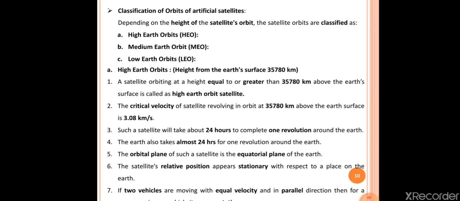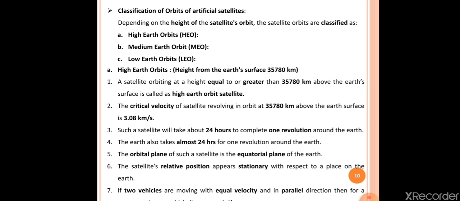Okay, so the fifth point here is the orbital plane of such a satellite is the equatorial plane of the earth. Okay, so a high earth orbit satellite revolves around the earth in the equatorial plane. Okay, equatorial plane is a very important point. We have to know about the high earth orbit. The orbital plane of the high earth orbit around the earth is the equatorial plane.